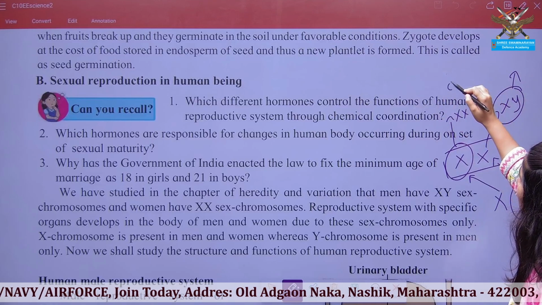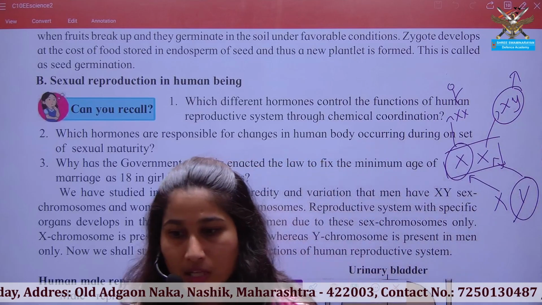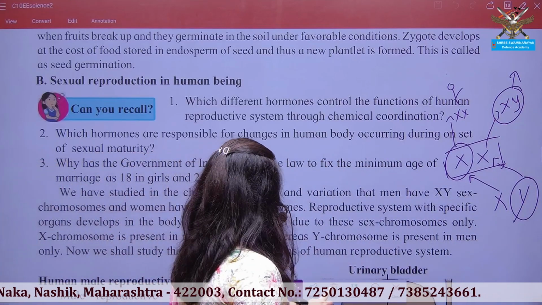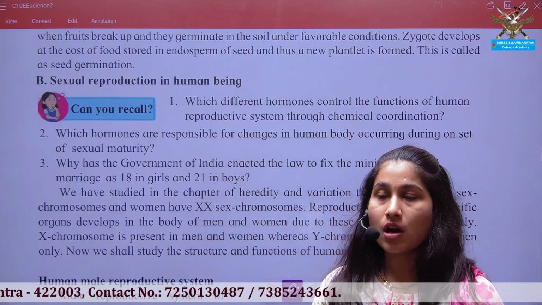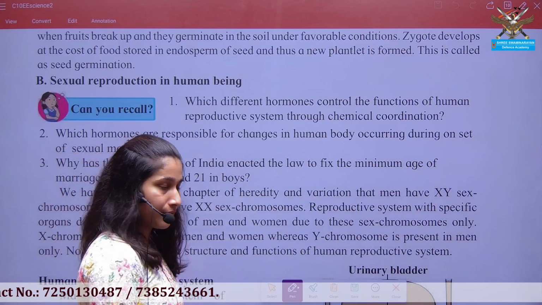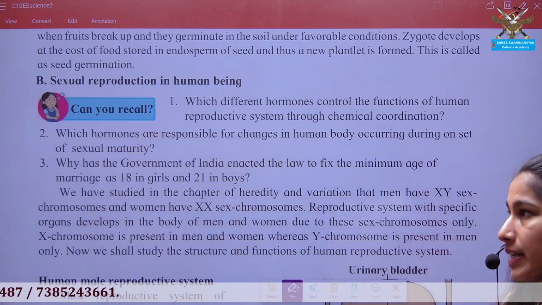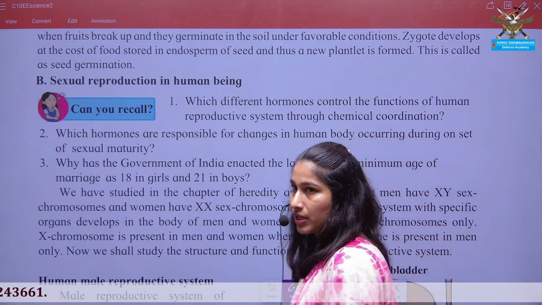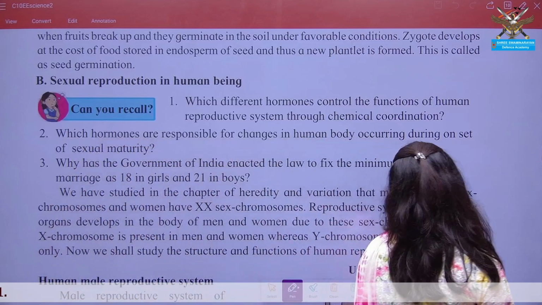So whenever fertilization occurs within humans, if the X chromosome of male fertilizes the X chromosome of female, it gives rise to a daughter or female individual, and if the Y chromosome of male fertilizes the X chromosome of female, it gives rise to the son or male individual.